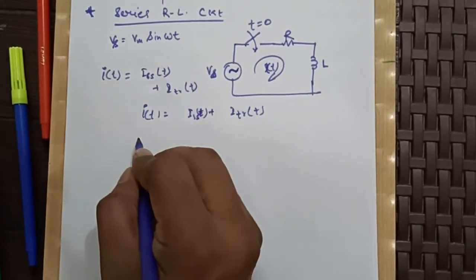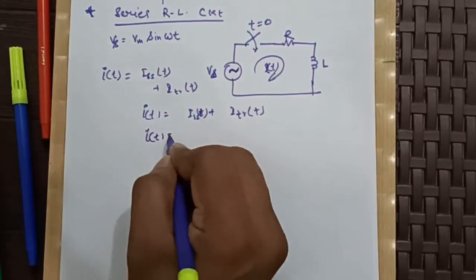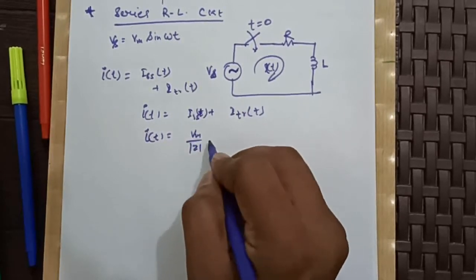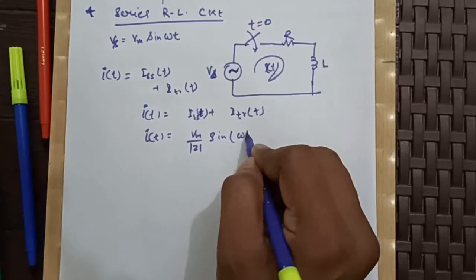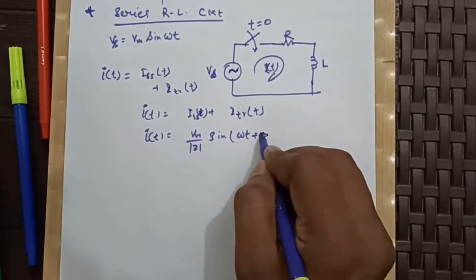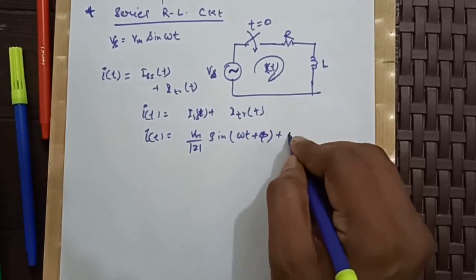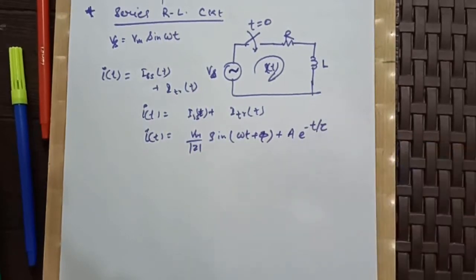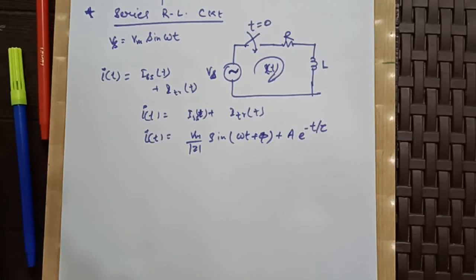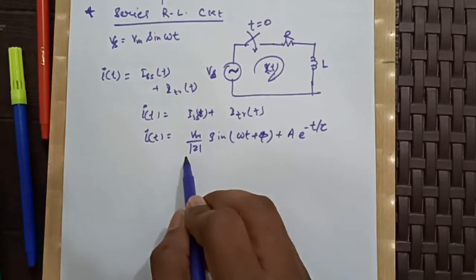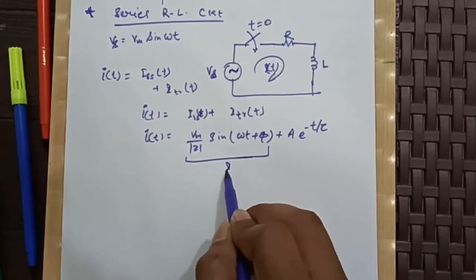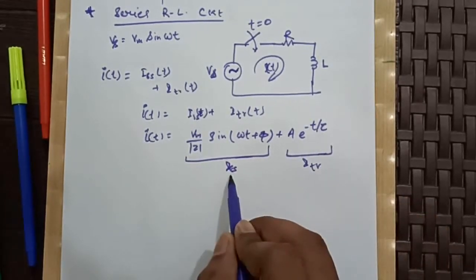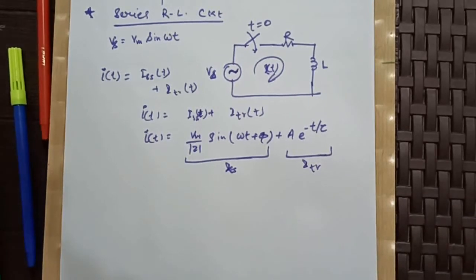Which will be IT equal to Vm by mod Z sin of omega t plus phi, plus A e to the power minus t by tau. In this, the first part is the steady state part, and this is the transient part.